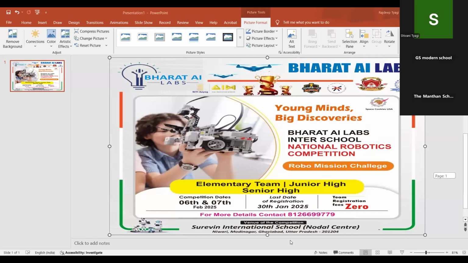So yes, we'll directly jump onto the main concept of the junior theme. Firstly, I'm going to give you the introduction or overview of this theme. Green cities are urban areas that are designed to be more sustainable as well as environment friendly.